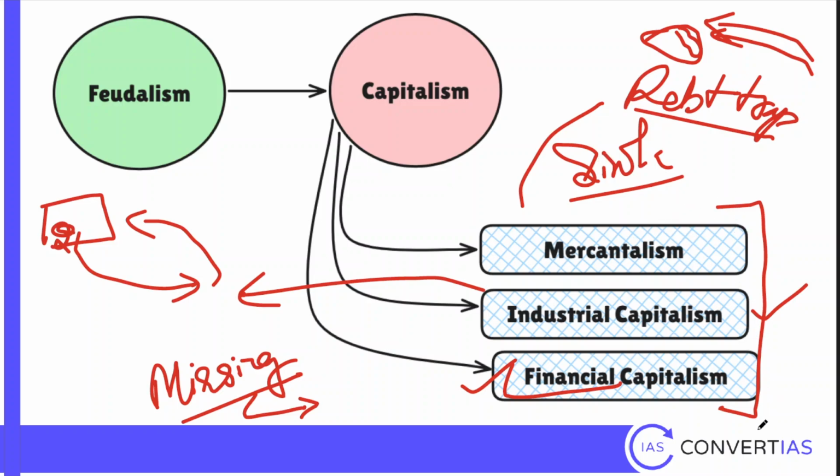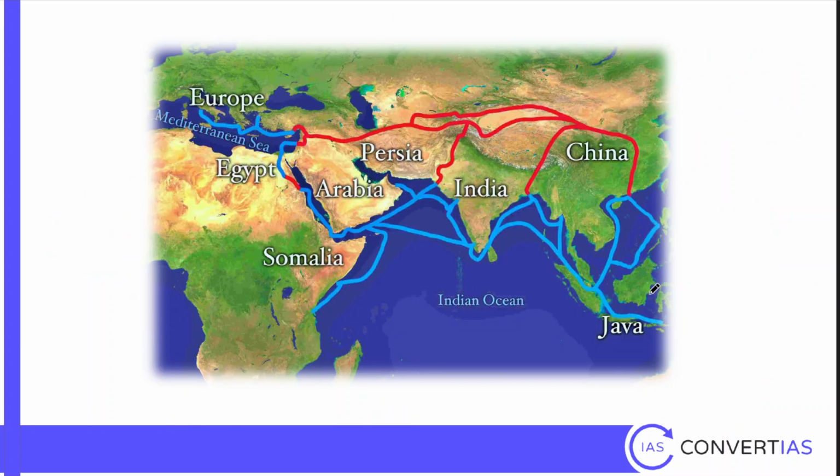So these are the stages of capitalism. We are at the stage of financial capitalism now. So these two stages are relevant for us in the context of modern history. Now look at this map. Keep everything that I told you in mind. We'll re-invoke that once we discuss this map.